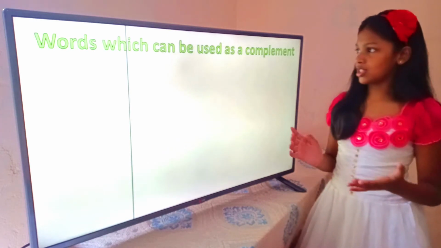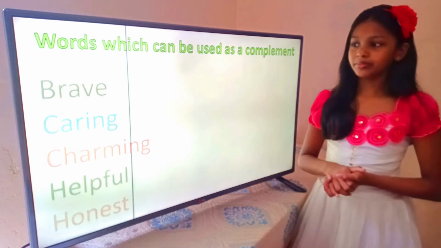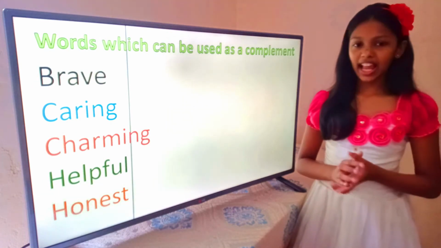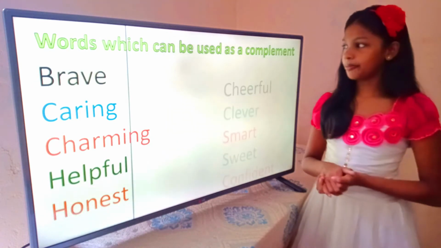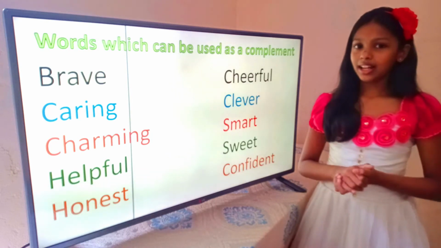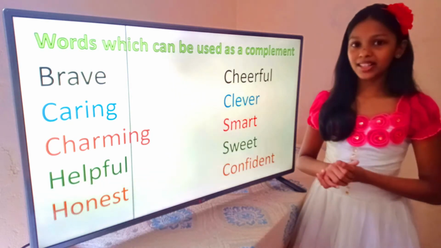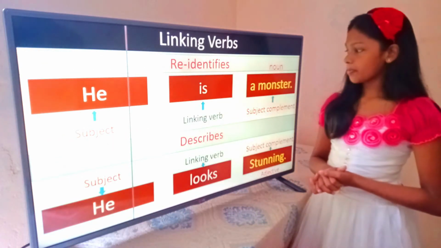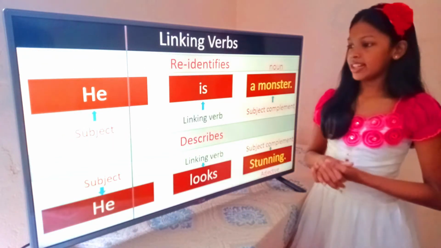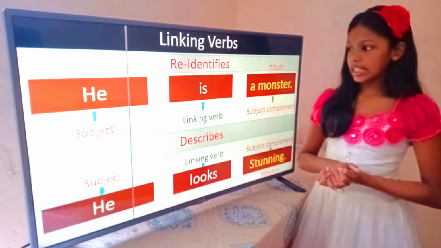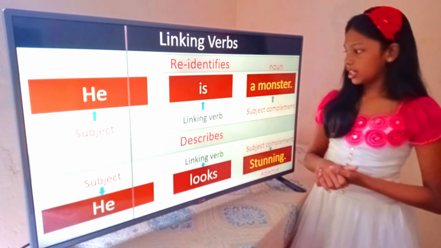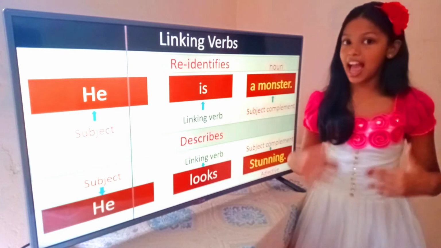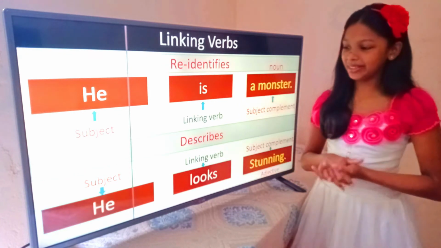Words which can be used as a complement: brave, caring, charming, helpful, honest, cheerful, clever, smart, sweet and confident. Linking verbs. He is a monster. He is the subject. Is is the linking verb. A monster is the noun which acts as the subject complement.